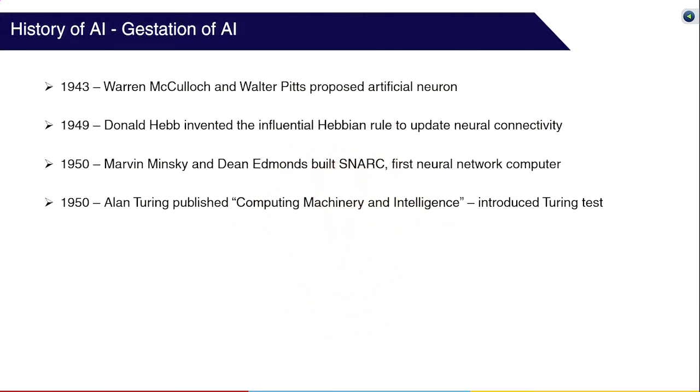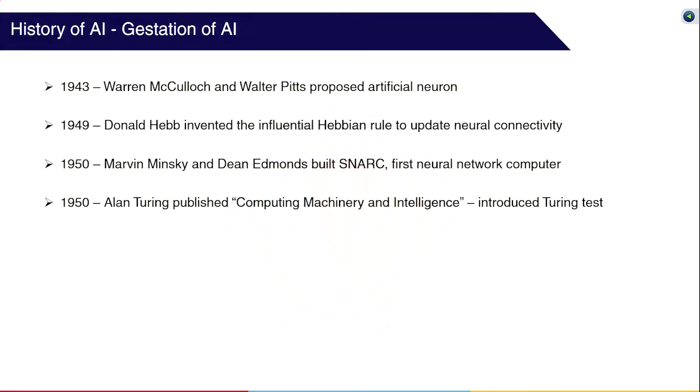In 1950, two Harvard undergrad students, Marvin Minsky and Dean Edmonds, built the first neural network computer, called SNARC. It used 3,000 vacuum tubes and a surplus automatic pilot mechanism from a B-24 bomber to simulate a network of just 40 neurons.